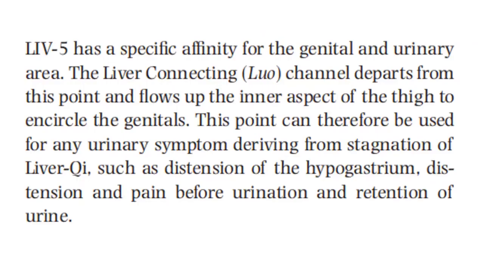Liver 5 has specific affinity for the genital and urinary area. The liver Luo-Connecting channel departs from this point and flows up the inner aspect of the thigh to encircle the genitals. This point can therefore be used for any urinary symptoms deriving from stagnation of liver qi, such as distension of the hypogastrium, distension and pain before urination, and retention of urine.